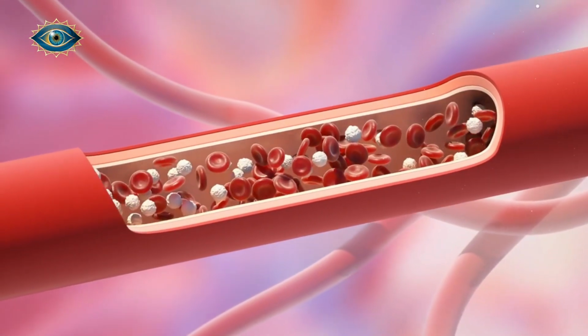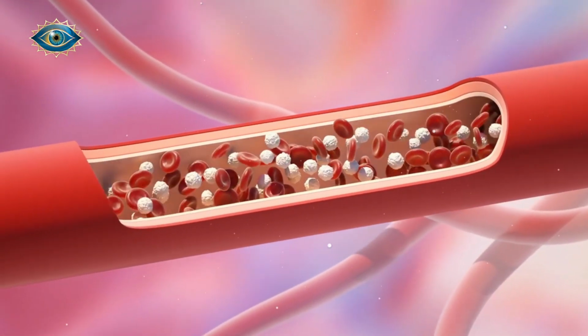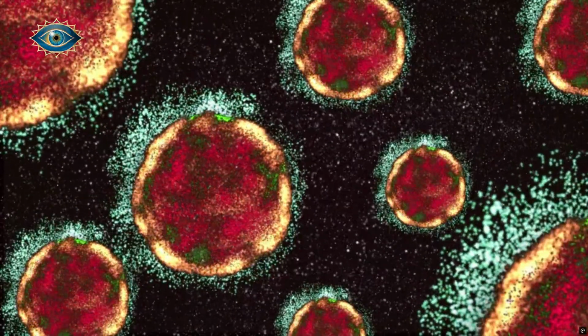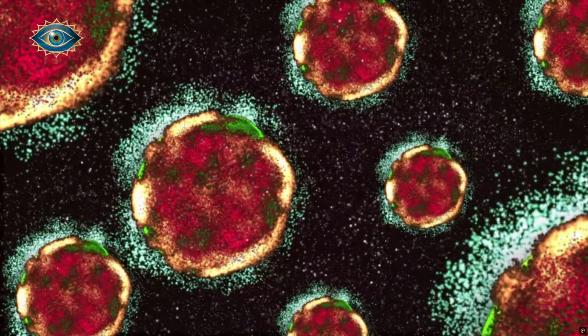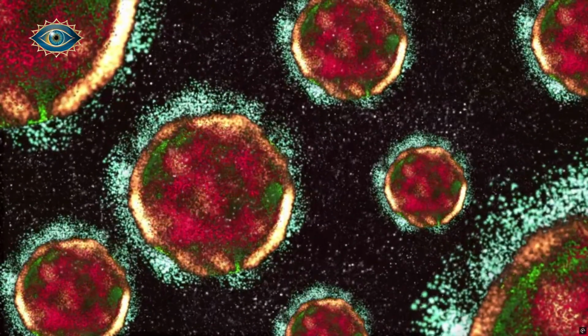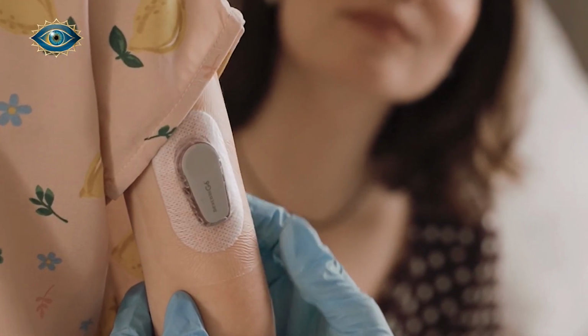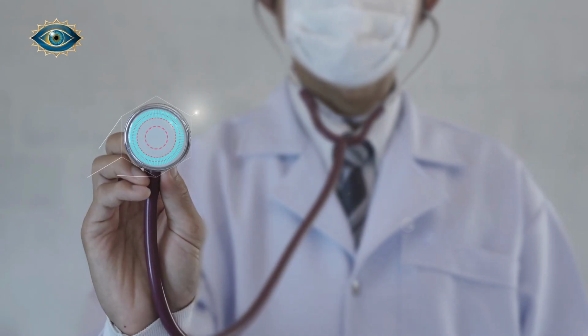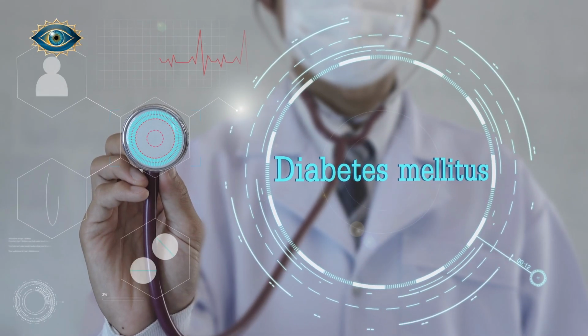There are two main types of diabetes, type 1 and type 2. Type 1 diabetes is an autoimmune condition where the immune system mistakenly attacks and destroys the insulin-producing cells in the pancreas. It is usually diagnosed in children and young adults. It results from the body becoming resistant to insulin or when the pancreas cannot produce enough insulin to maintain normal blood sugar levels.